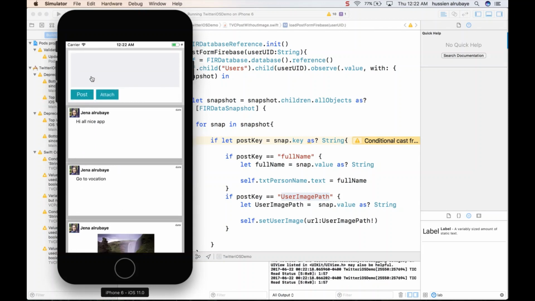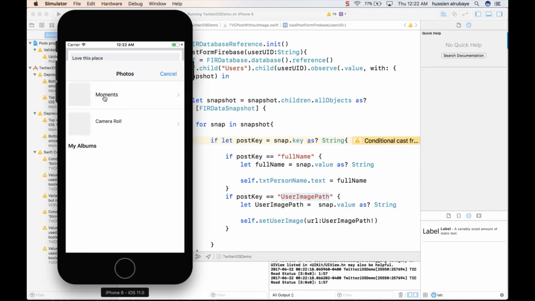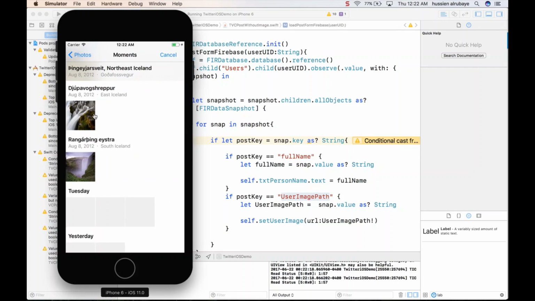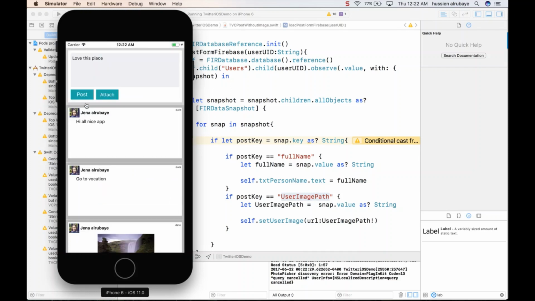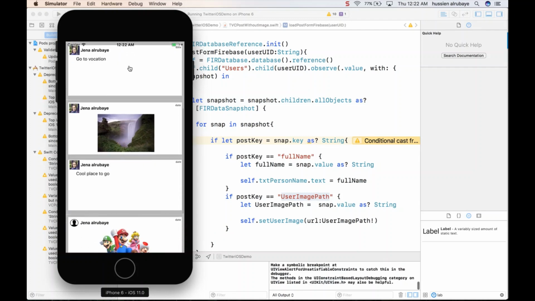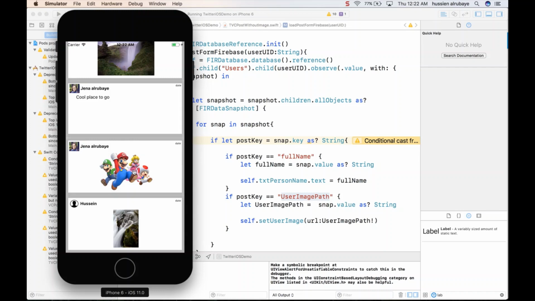So he just loads every post. So I say love this place. Okay, so attach picture, whatever. Let's suppose this picture, then you click. When you're done, just click post. It will take some time, then he will show you love this place at the bottom. So see, he shows me that post.